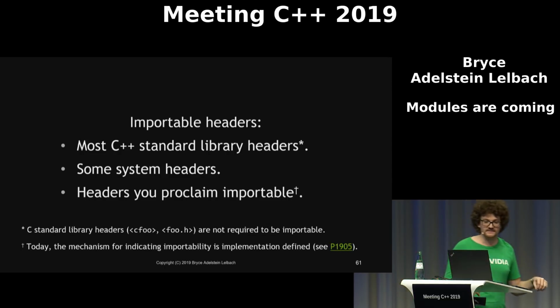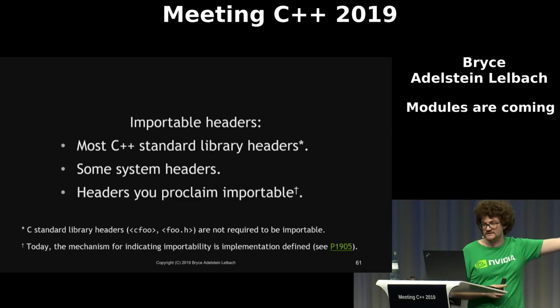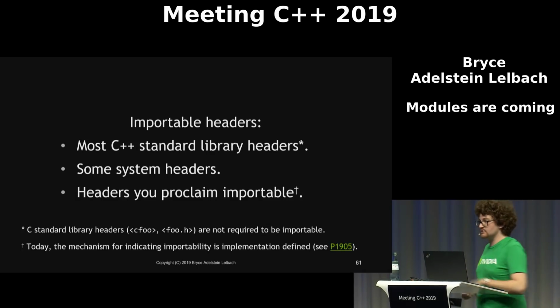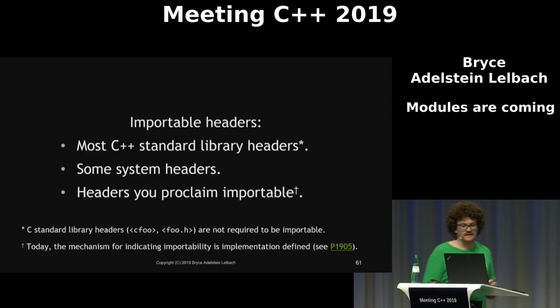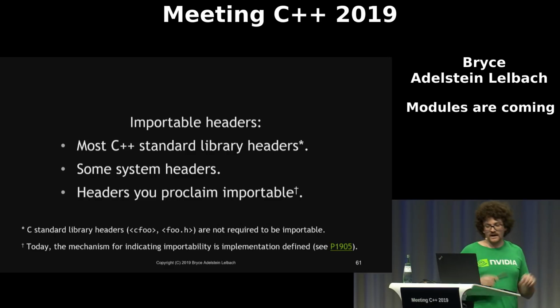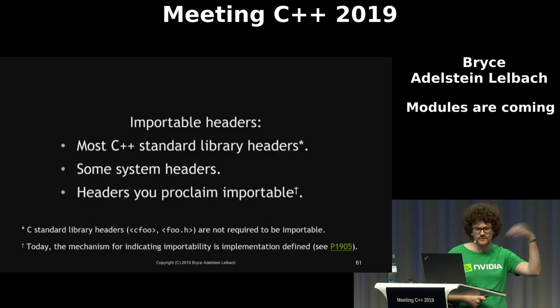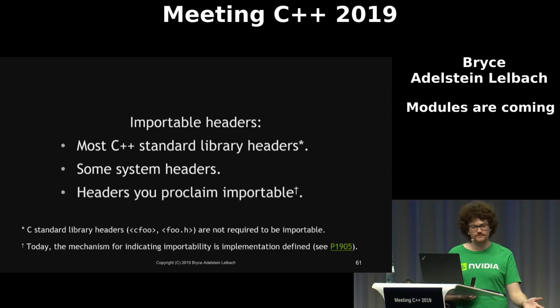The standard says that the set of importable headers is implementation defined, but it includes the standard library headers. So in the conservative case, it would just be the standard library headers. Today, there's no mechanism for indicating importability, but there is a proposal for a pragma or an attribute to do that, to allow you to annotate in your header that this is a header that I would like to be either treated as importable or that I would like this header to explicitly not be importable.